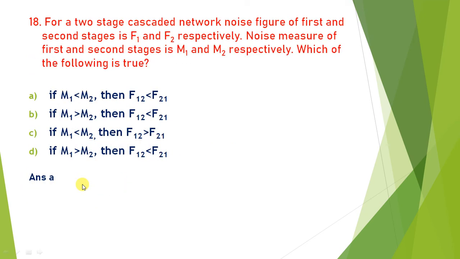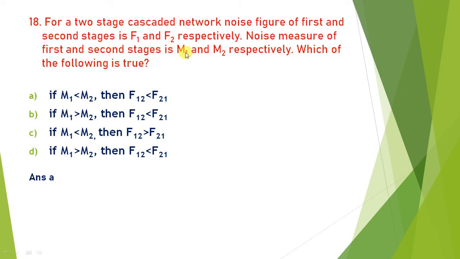Okay, for a two-stage cascade network, the noise figures of the first and second stage are F1 and F2. Noise measure is also given as M1 and M2. Which of the following is true? So two networks are given in which the first and second network have noise figures of F1 and F2, and noise measures M1 and M2.